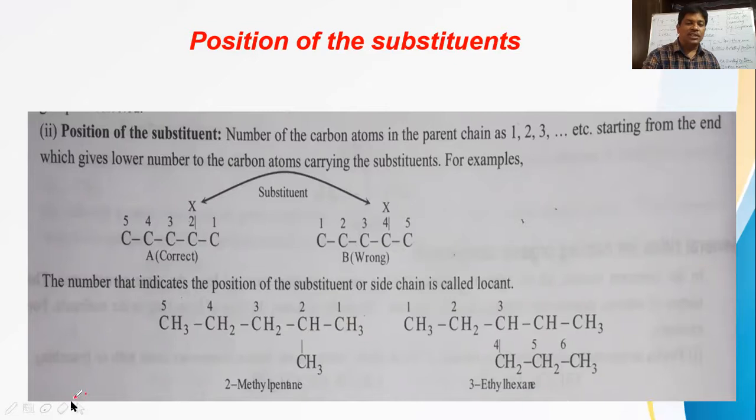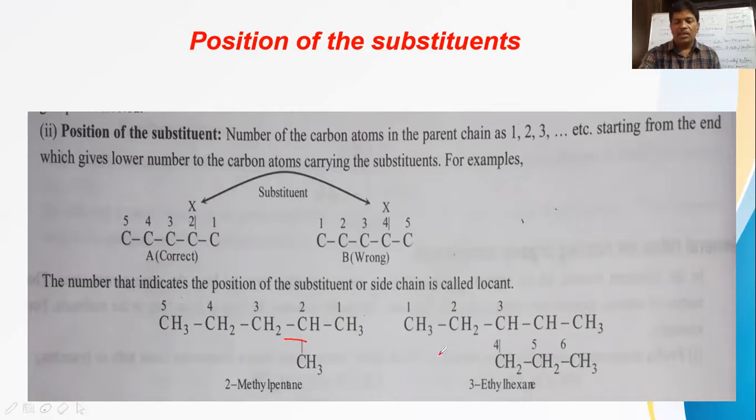And what we have to understand is that in the first example, the methyl branch is located on the second carbon. So we have to say 2 methyl. The longest chain contains 5 carbons, so pentane: 2 methyl pentane. Where the AN suffix indicates all single bonds between carbon atoms. That point we have to keep in mind.